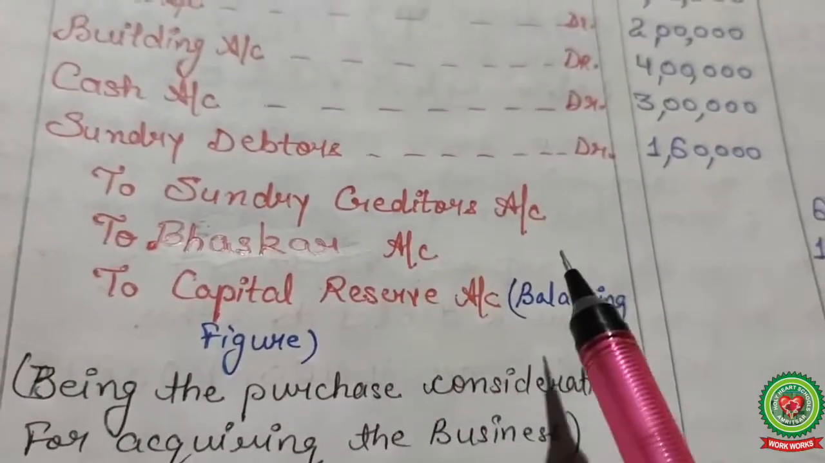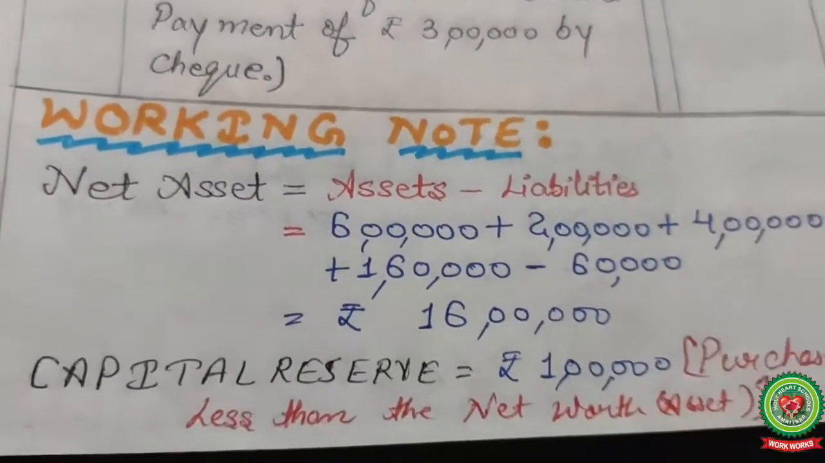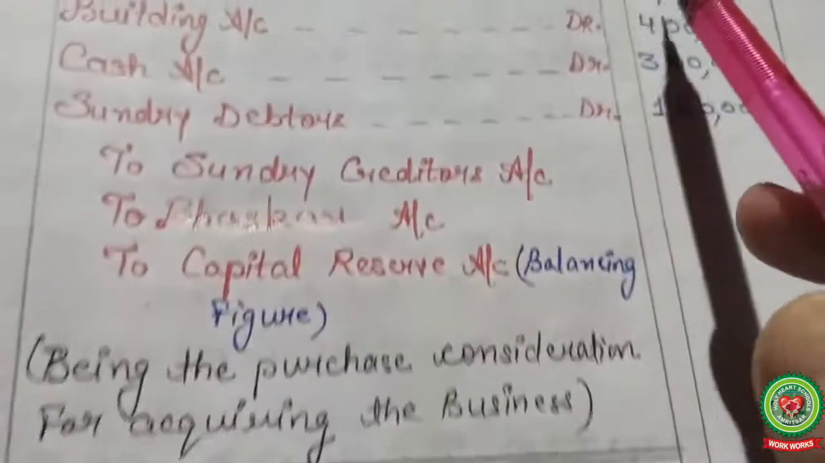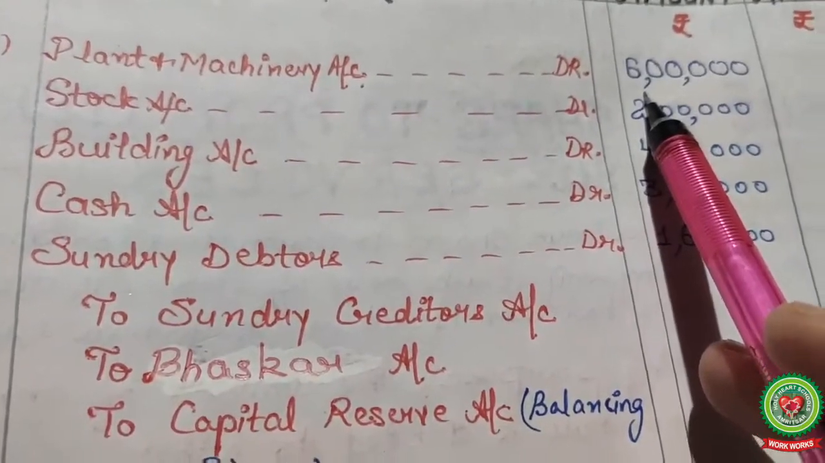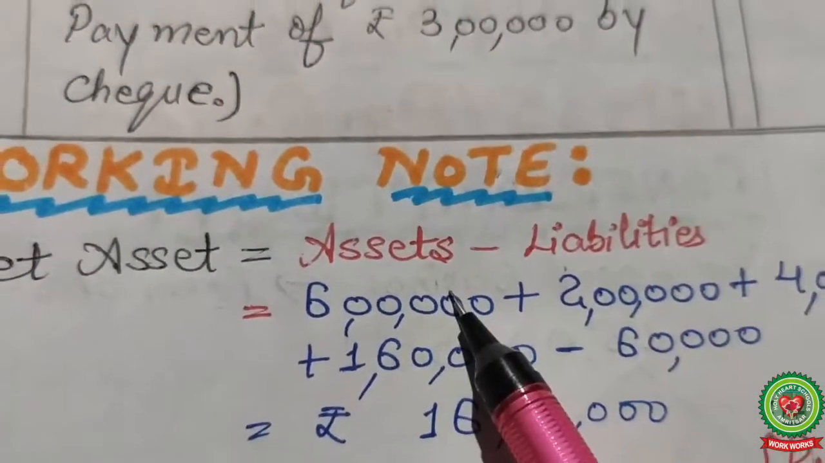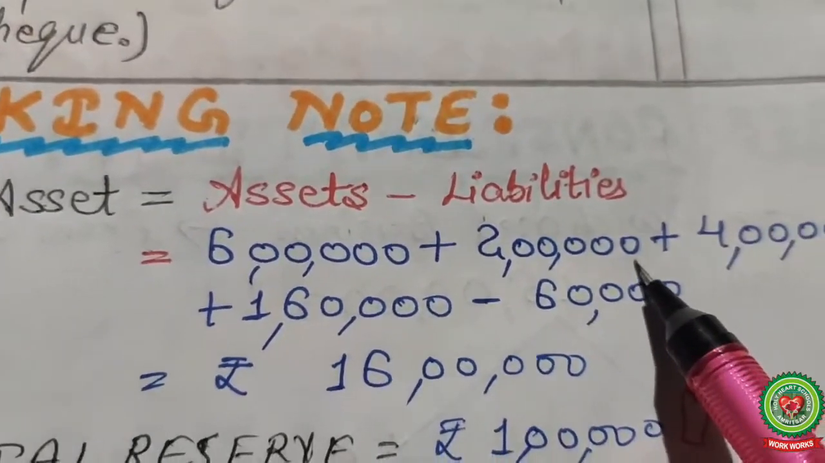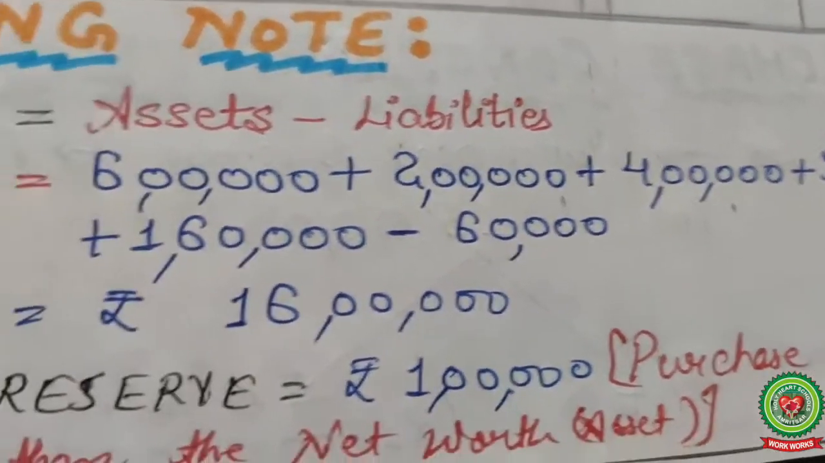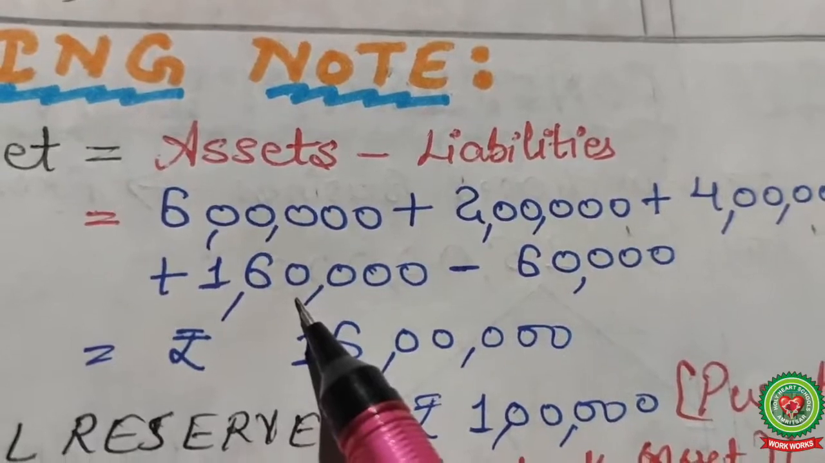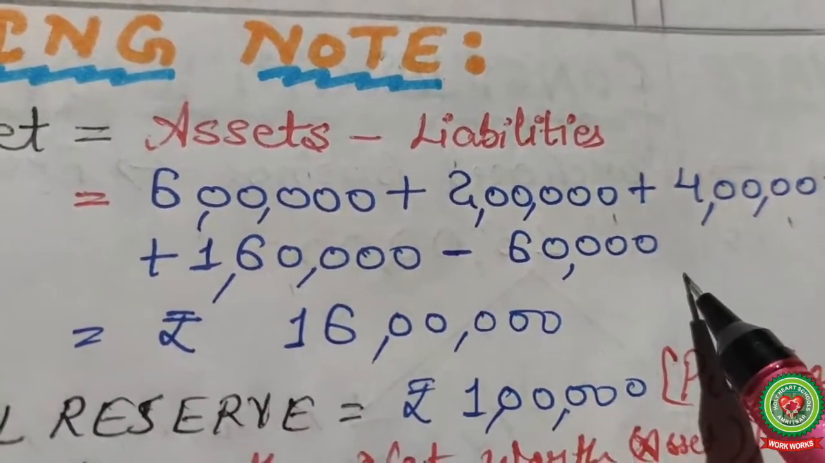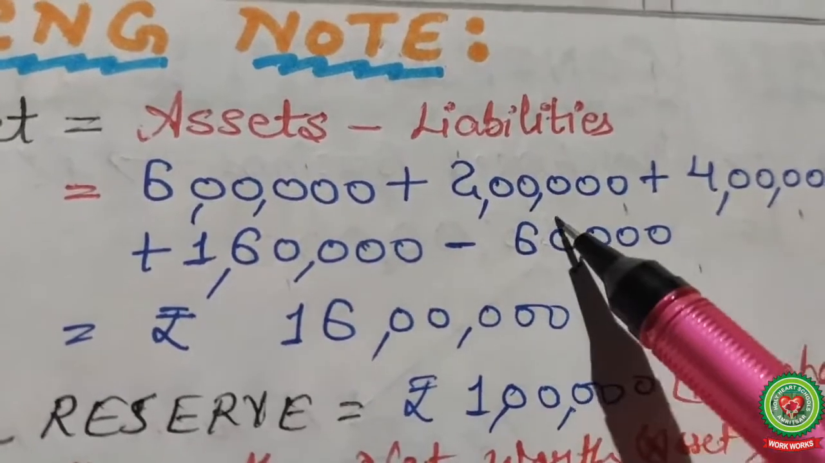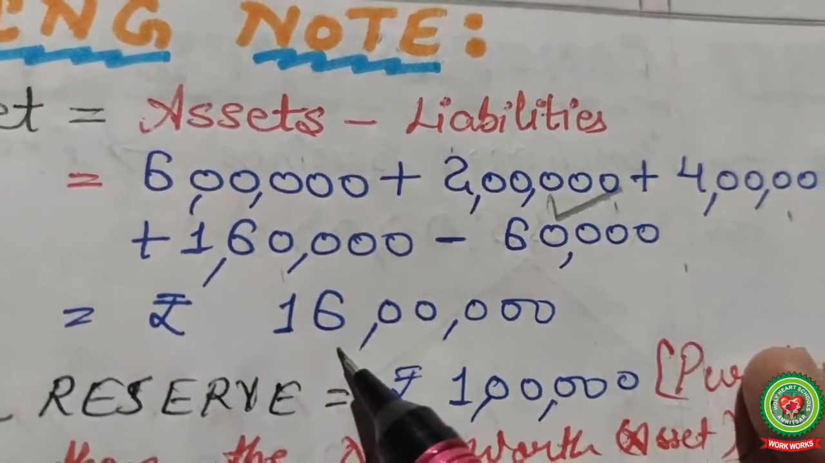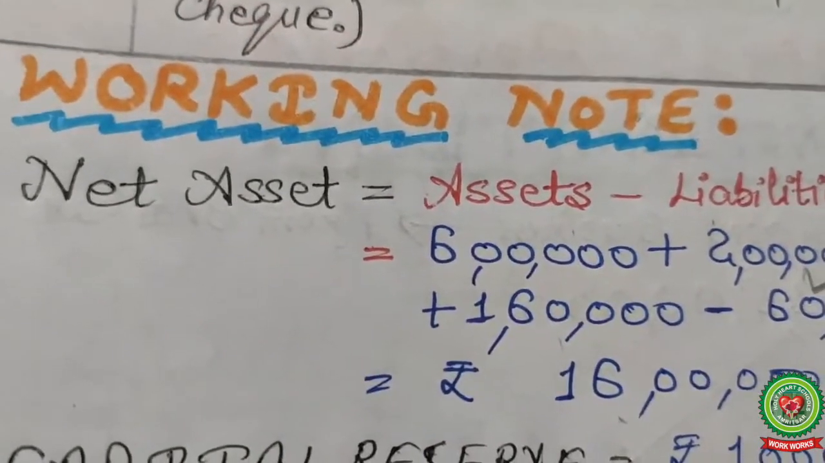Now capital reserve, how to find out? See, first of all, net assets is equal to assets minus liabilities. First of all, see your assets: plant 6 lakh, 2 lakh stock, building 4 lakh, and 3 lakh cash, and 1 lakh 60,000 your sundry debtors, minus the liability. Your only liability here is sundry creditors 60,000. So 16 lakh is your total net asset.